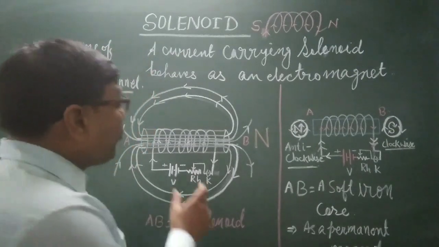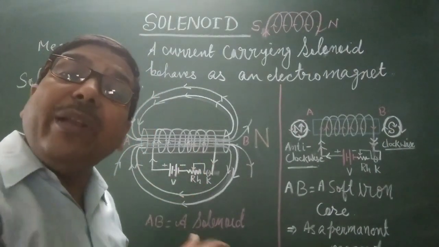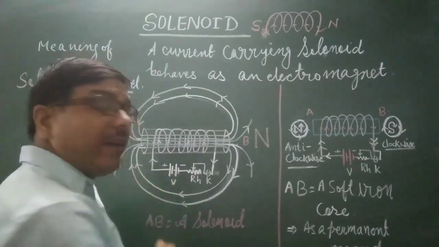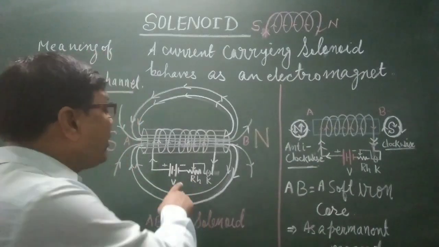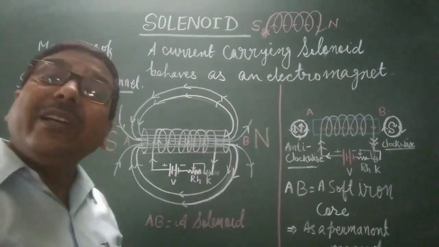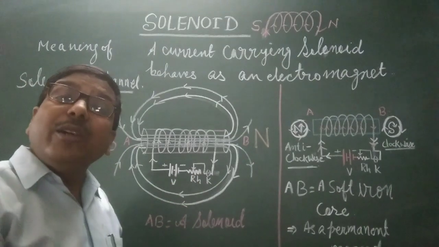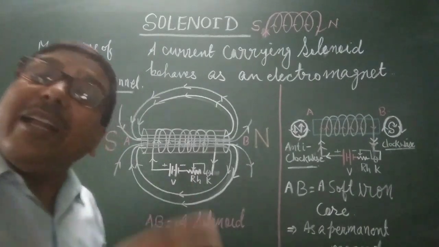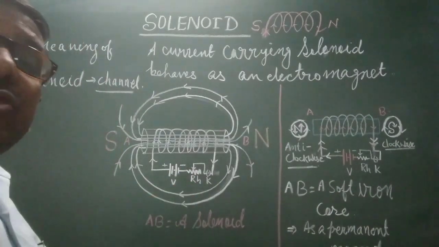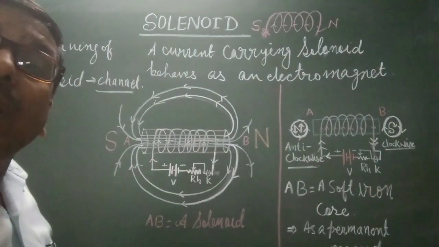and if the ends of the insulated copper wire are connected with a source of electricity, a rheostat and a switch, and if the switch is in the on position, current starts to flow.